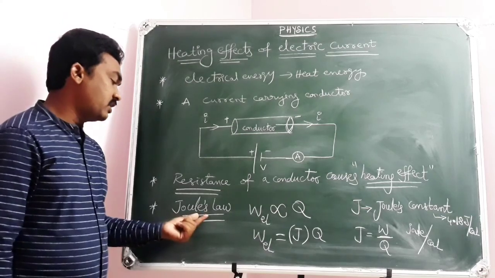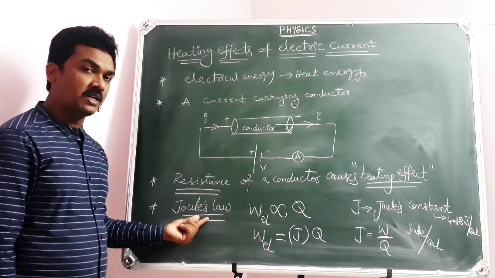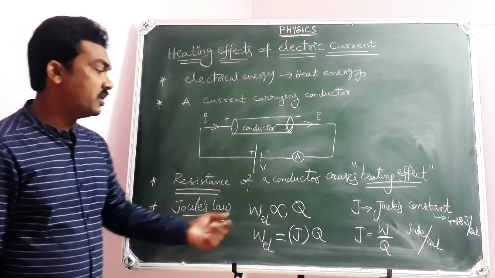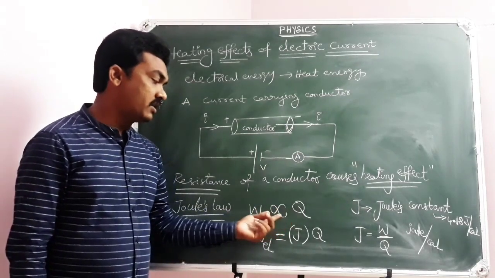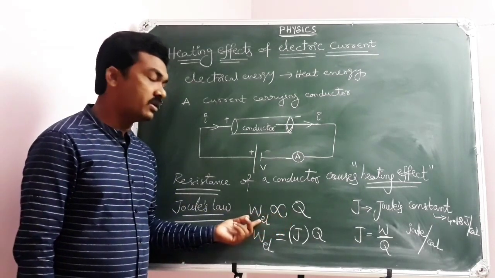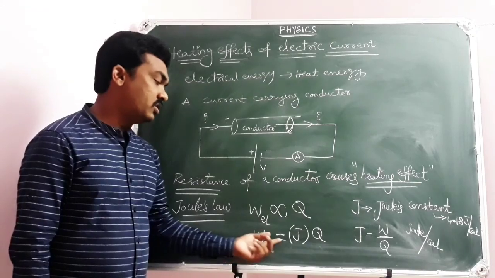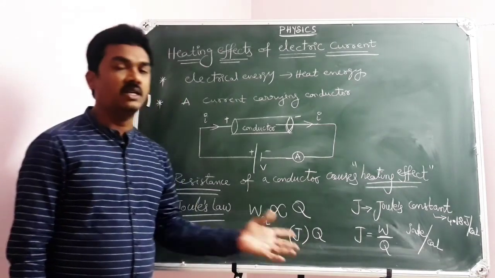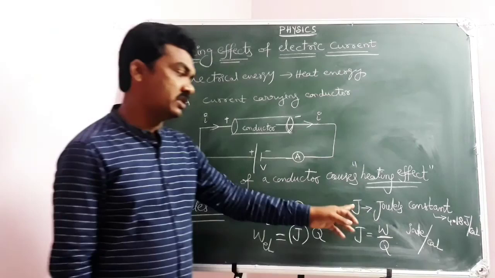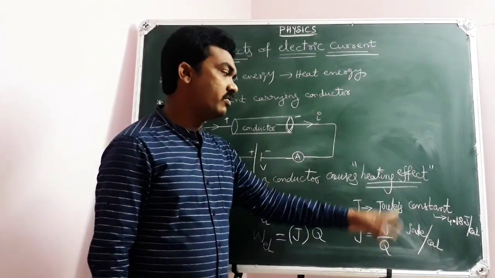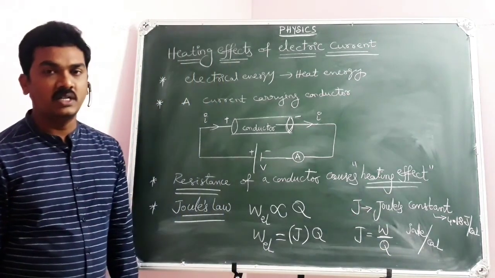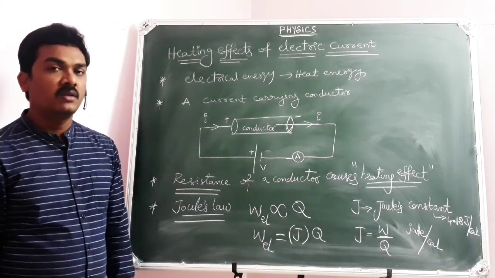So here the very interesting point is Joule's law of current electricity. The amount of heat energy produced in a current carrying conductor will be directly proportional to the electrical work done. So W equal to J into Q, where J is the proportionality constant, known as Joule's constant. J equal to W by Q, that is equal to 4.18 Joule per calorie.